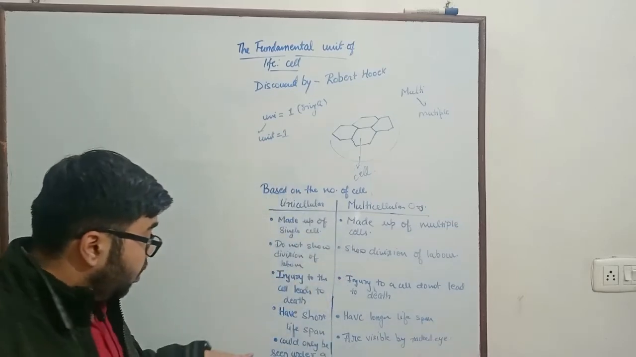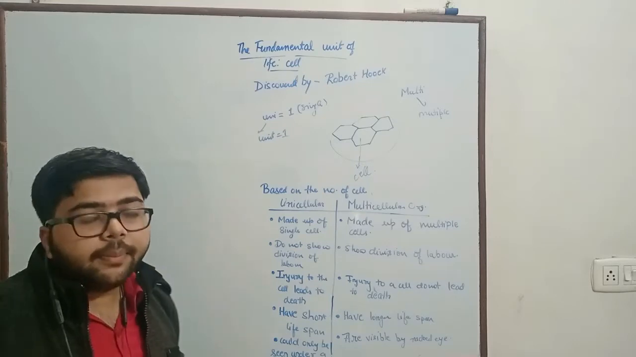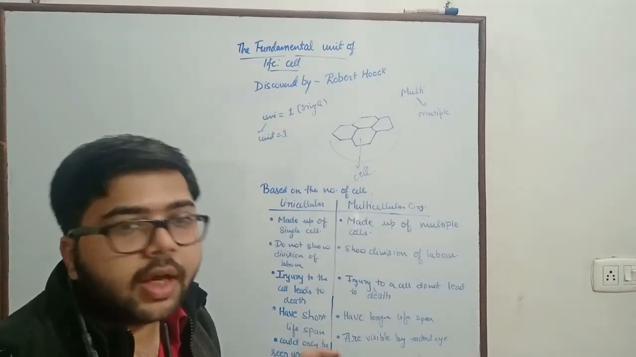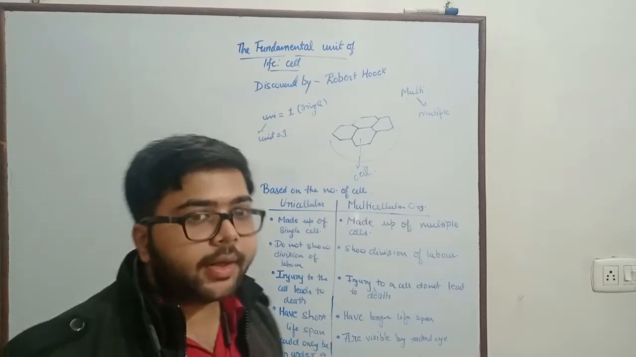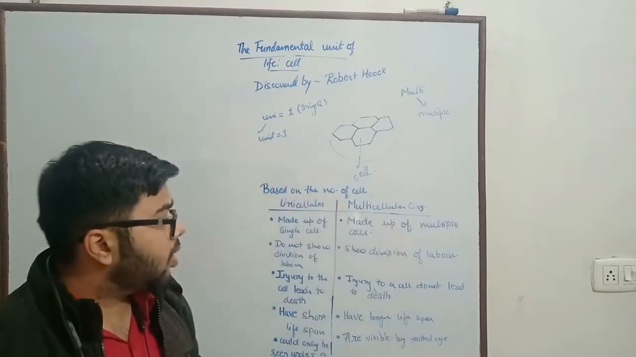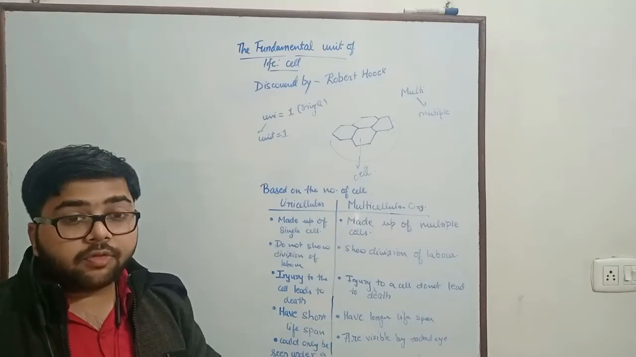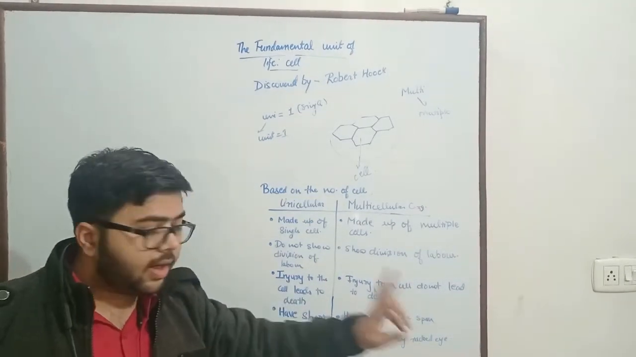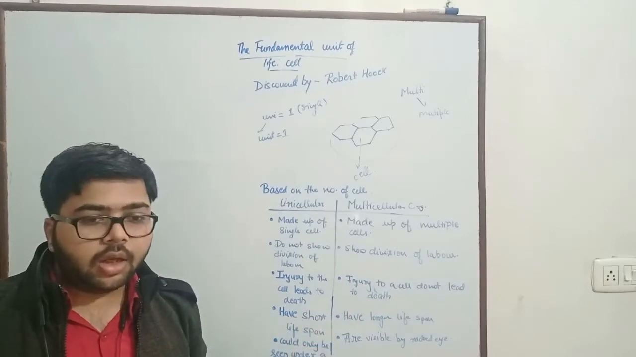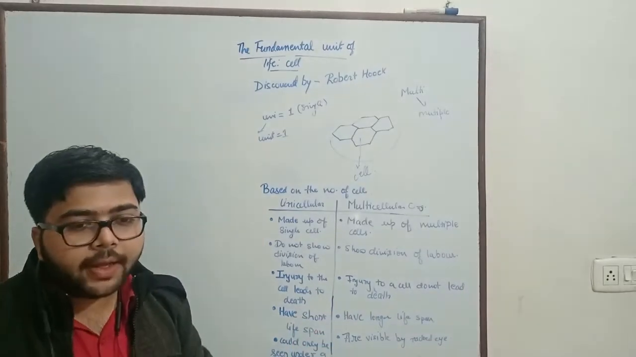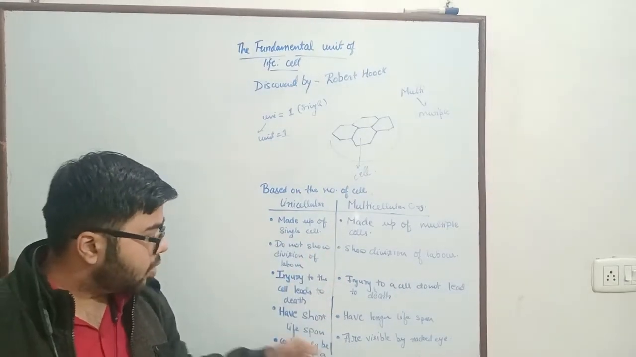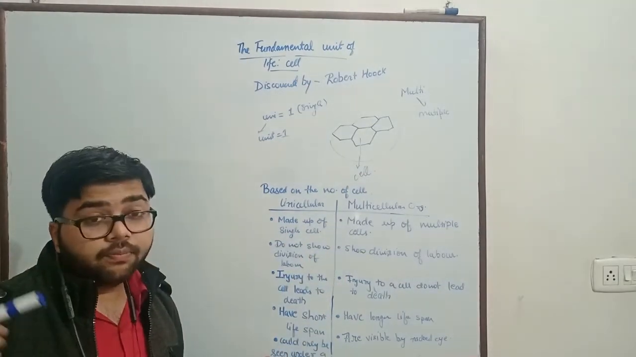Okay, so a unicellular organism has a single cell, and a single cell is so small that you cannot see it with the naked eye, whereas multicellular organisms are made up of thousands and millions of cells, so they can be seen by the naked eye. For example, you can see an insect, a human being, a whale. All of them are made up of multiple cells.